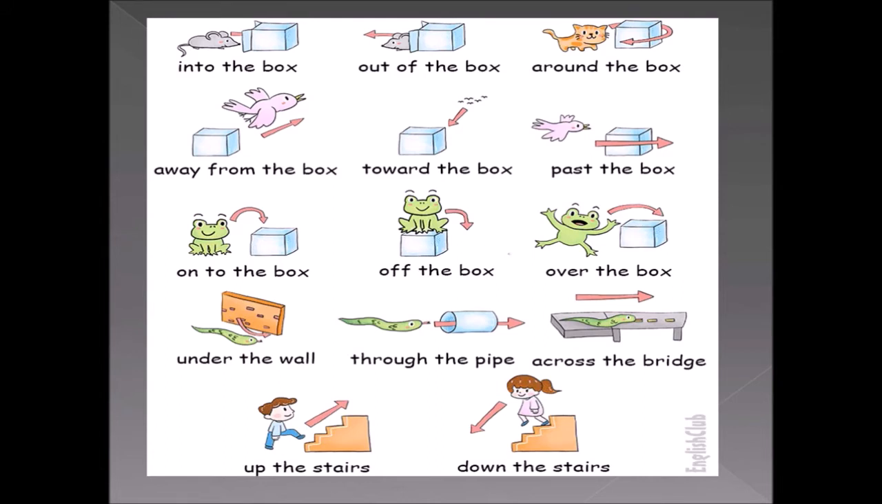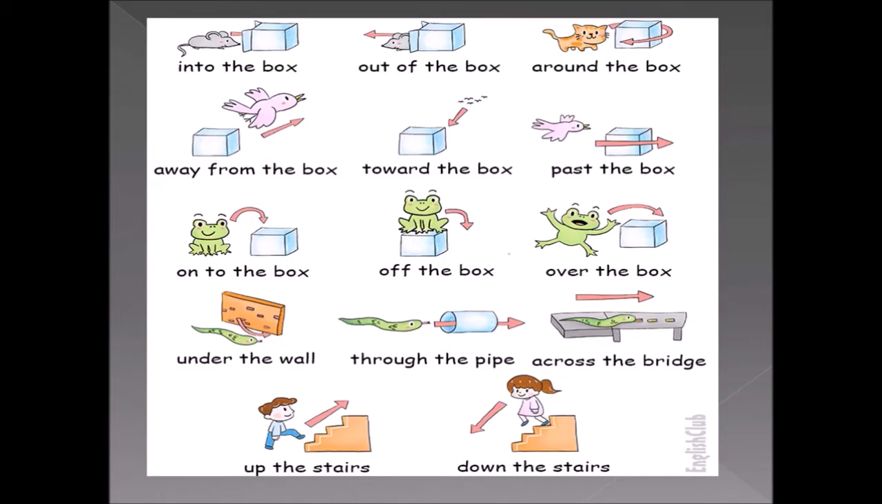Okay, so look at the next one. The frog is going to jump over the box. What is the frog trying to do? The frog is going to jump over the box. Yes, look at the next one. There is a tiny snake there. There is a wall and the snake is trying to go under the wall. Okay, what do we have to say? We have to say the snake is going to get under the wall. Yes, good. Look at the next one.